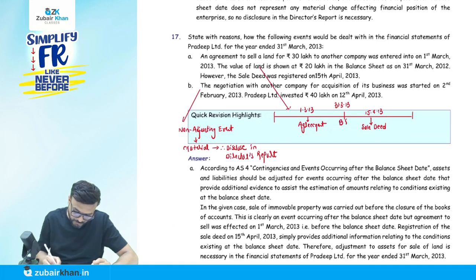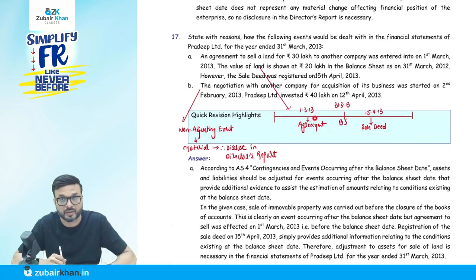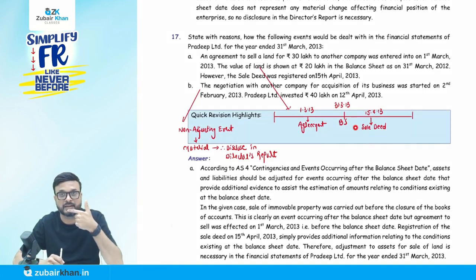First of all, what is the agreement to sell? They entered into an agreement to sell on 1st of March. Now on the balance sheet date, it is still appearing in the books of account, but that should not appear. I'll tell you why. The sale date that they have entered is 15th of April. The agreement to sale condition already existed on the balance sheet date, which is confirmed by the sale date before the approval. The sale happened on 15th of April, which is confirmed by this event occurring after the balance sheet and before the approval. It's an adjusting event because the condition, the agreement to sell, was already entered earlier, before the balance sheet date. The condition existed, so it should be recorded on 31st of March. It's an adjusting event.